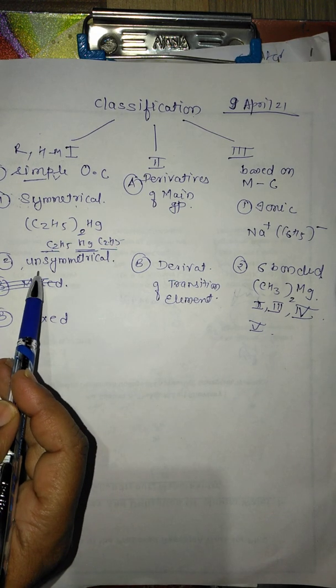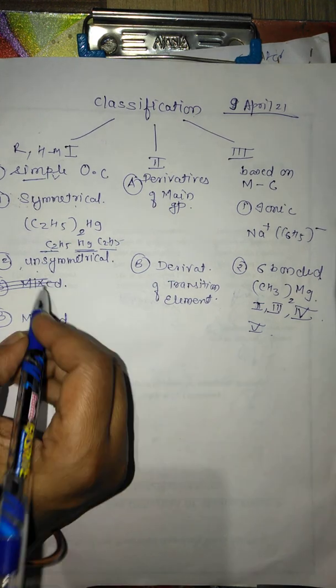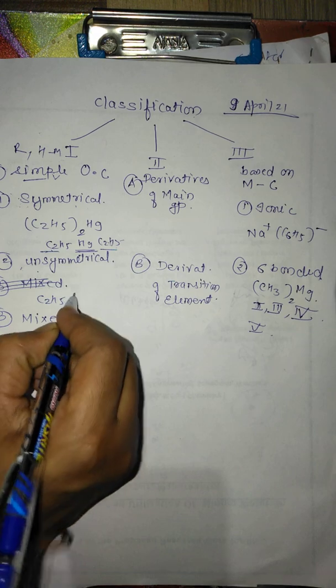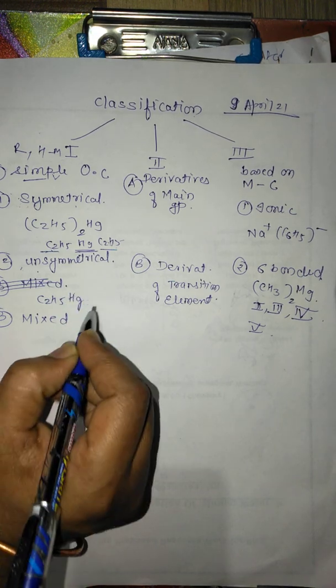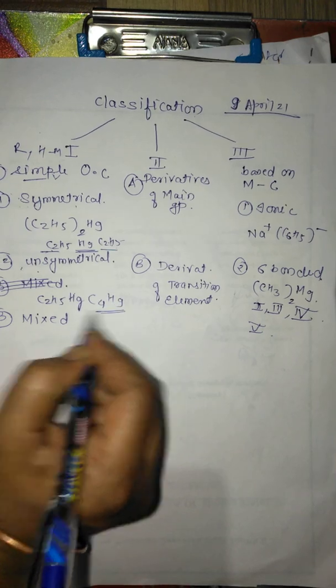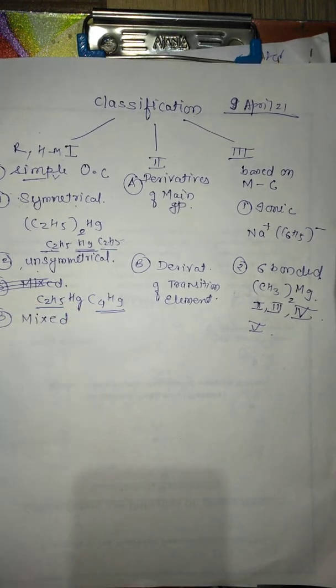Now the second category is unsymmetrical. You can easily identify it with an example like C2H5. At the center the metal is Hg, and on the other side another organic radical. So here both are different. So naturally, what is happening here? This is coming under unsymmetrical.